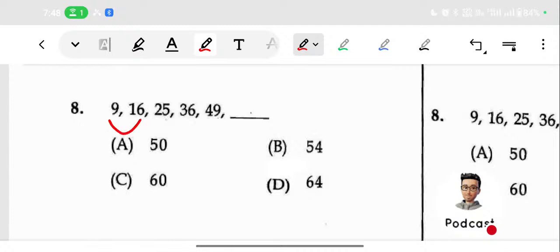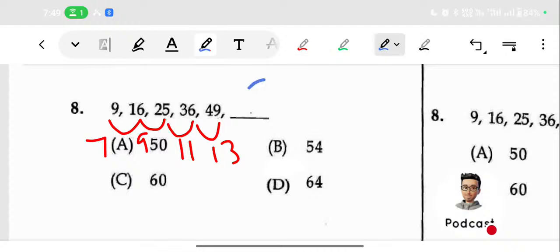9 and 16, so the difference is 7. Then 16 and 25, the difference is 9. Here the difference is 11. Then here the difference is 13. Then what will be the difference of the differences with the next term? What will be the difference with the next term? Can you comment?